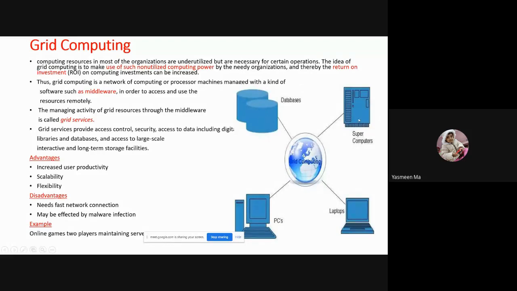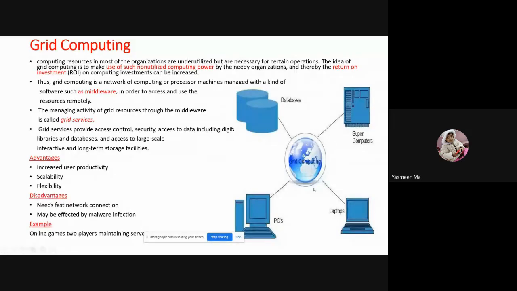Whatever data there is gets stored in databases on every PC or supercomputer, but all of these are connected to the grid servers.